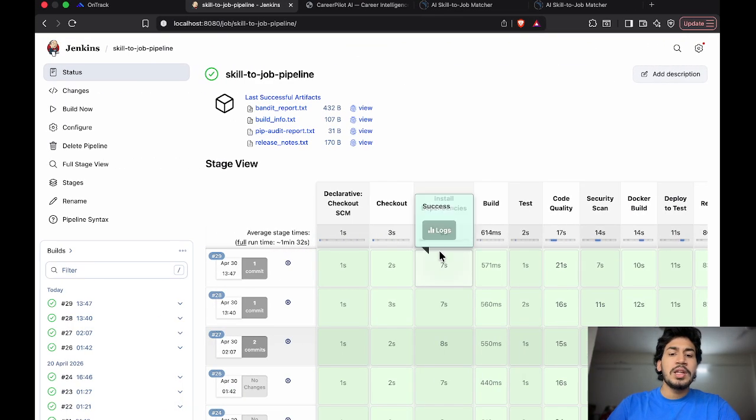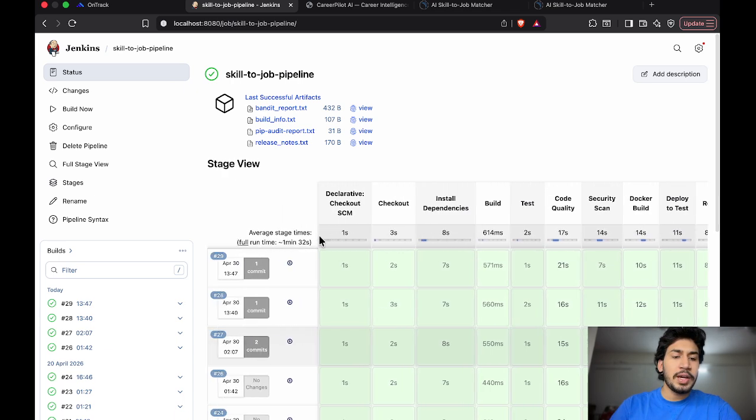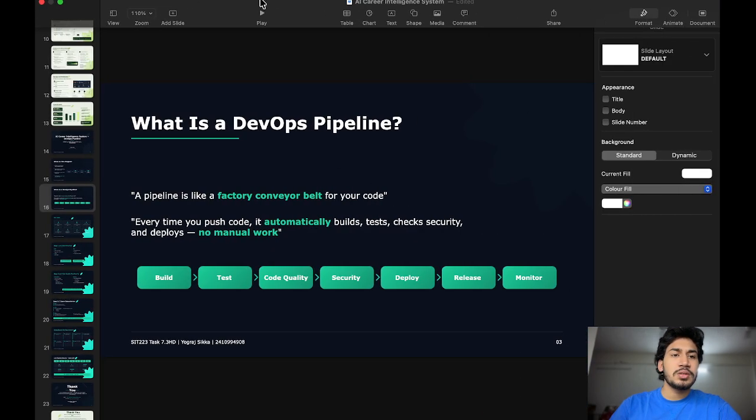So as you can see, this is my pipeline which had run all the way through. This is my pipeline number 229. As you can see, everything is working perfectly. I will show you more details afterwards.